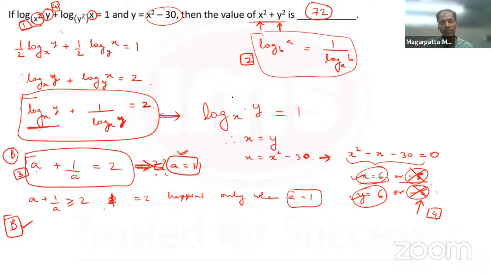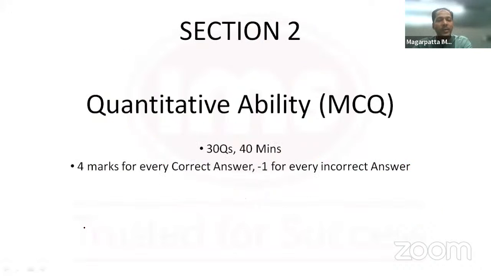Whenever a question looks difficult, hang on, keep it aside for some time, go to the next question, and when you come back to it, maybe you might be able to tackle that question a little better. So this was the second last question, question number 14, a type B question. Moving on to the last question.